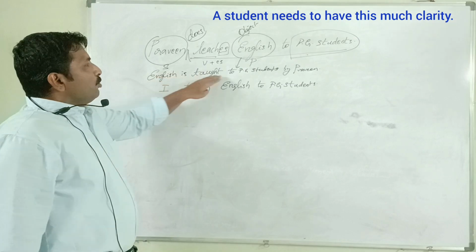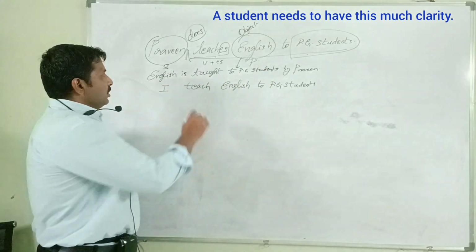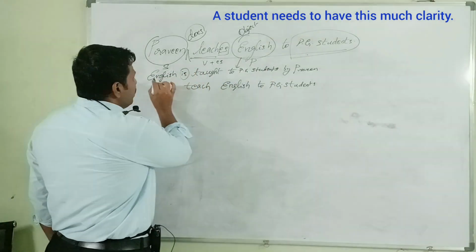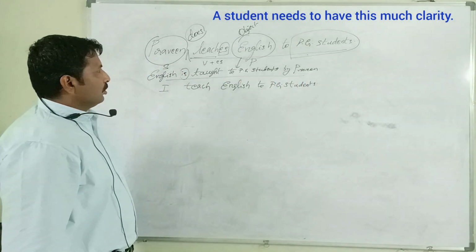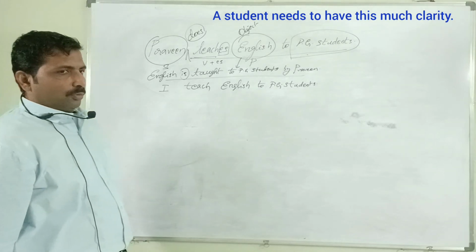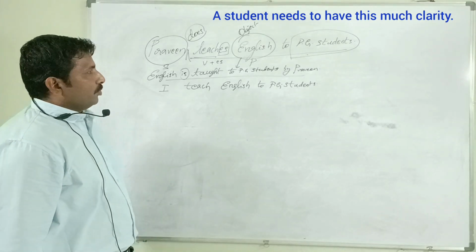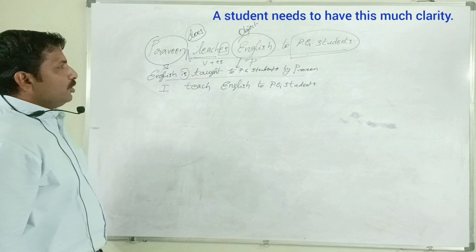Again, what is the auxiliary verb in this sentence? Is. Negative sentence of it: English is not taught to PG students by Praveen.